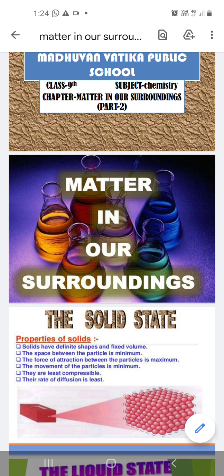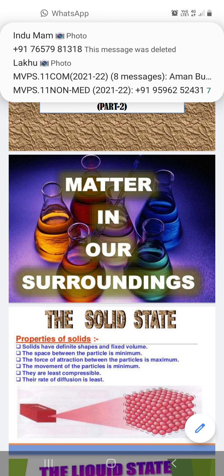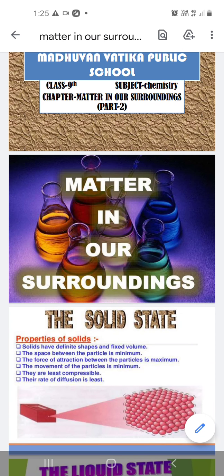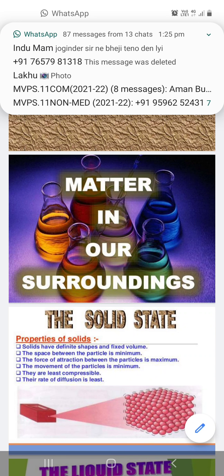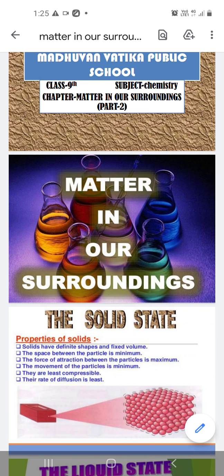Next, diffusion depends upon the temperature. How does it depend upon the temperature? The rate of diffusion increases with increase in temperature. When any substance's temperature rises, what will happen? Then the particles of matter start moving very fast. Then the striking between the particles increases. It means the kinetic energy increases with increase in temperature. Then they are intermixing with each other.